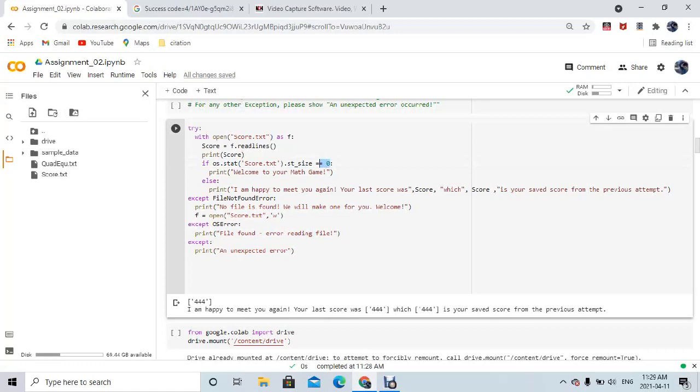If it is equal to 0, that means it does not contain anything, so it will print welcome to your math game, or else it will print this message. For the exception handling, if the file is not found, it will print this message, and also it will create one for us. For OS error it will print this message, and for any other unexpected error it will print this. So let's run this. I already ran it several times, so it says 444.